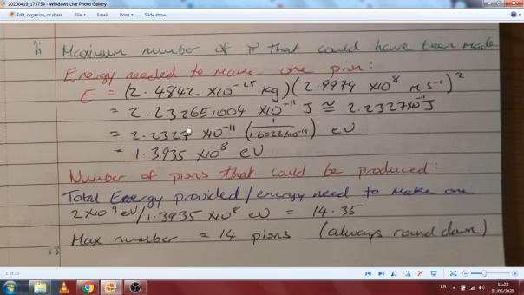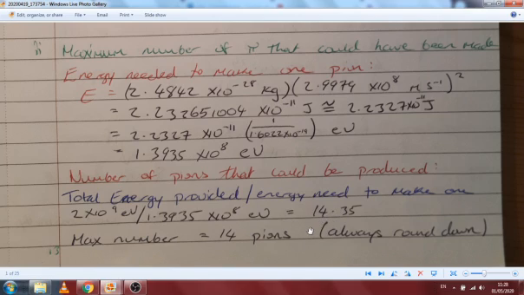Overall going in, I have this number, 2 by 10 to the 9 electron volts. So I divide one by the other, and I get this number here of 14.35. So the max number then is 14. You can't have 0.35 of a pion, so you would always round down. Even if that was 14.95, you would round down. Just like you can't have 0.35, you can't have 0.95, or 0.99 either. So you will always round down in these things because it's either created or not.